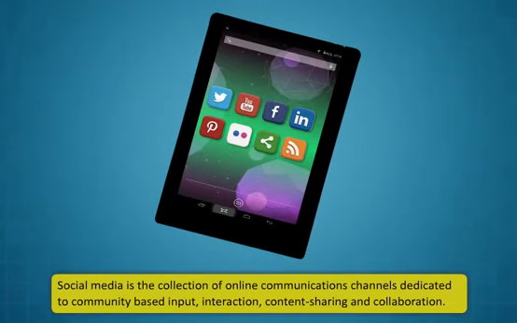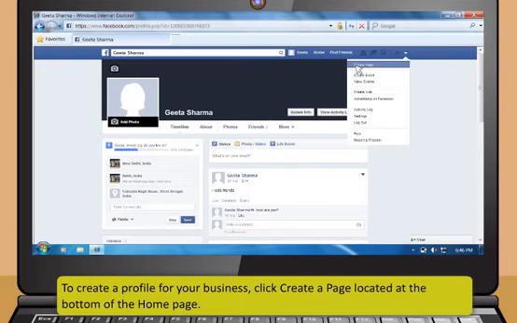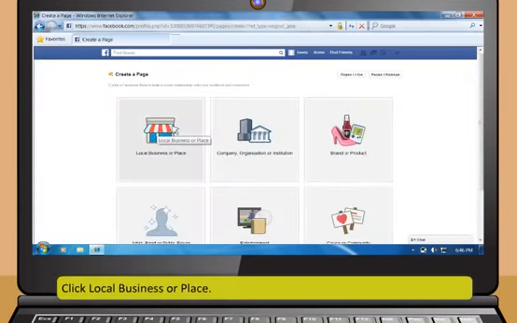One of the ways to use Facebook for promoting business is creating a page for the business. Since the resource is free, you can easily utilize the full potential of the site. To create a profile for your business, click Create a Page located at the bottom of the home page. Click Local Business or Place. Select a category from the options listed in the drop-down box and fill in the details in the form like address, city, and contact number. Then click on Get Started button.